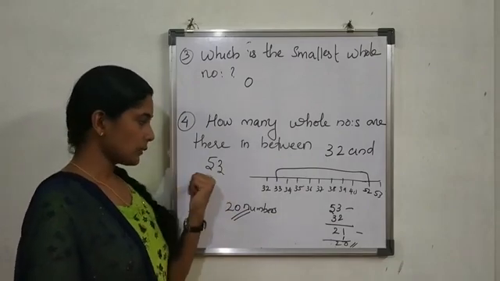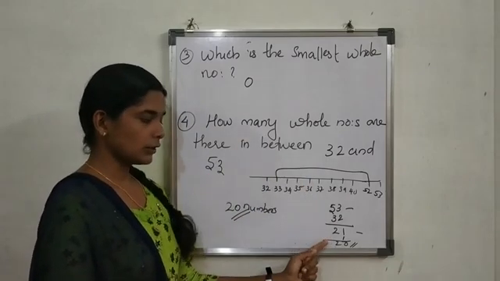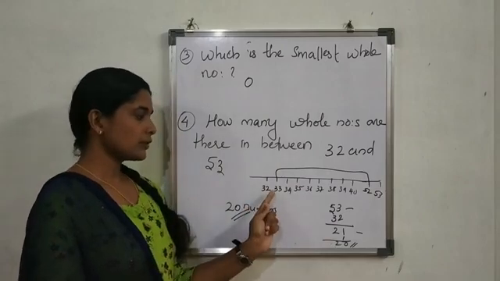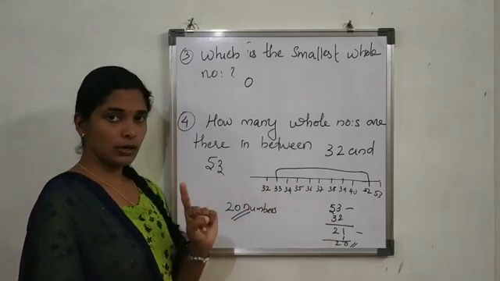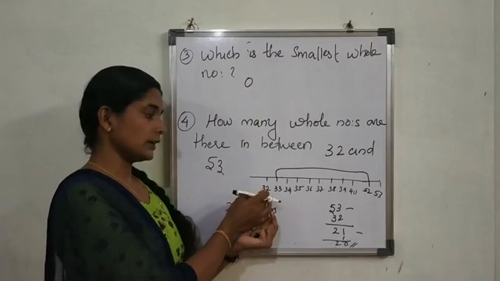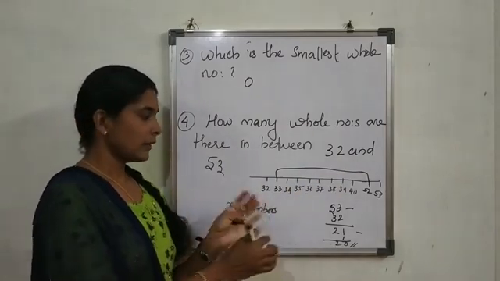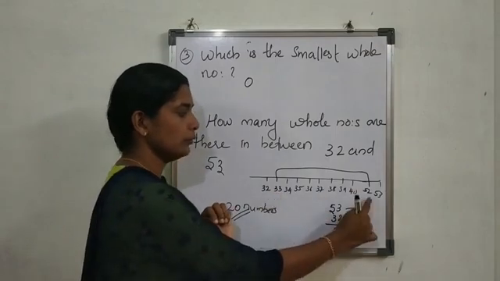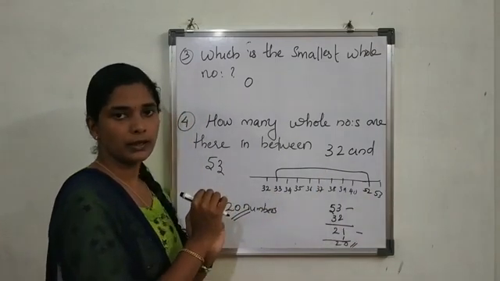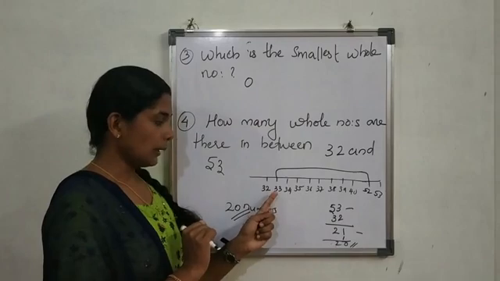First you subtract 53 minus 32, we will get 21. Then we have to subtract one more number, because we are not counting 32 and 53. In between means we have to count from 33 to 52. So we get 20 numbers.